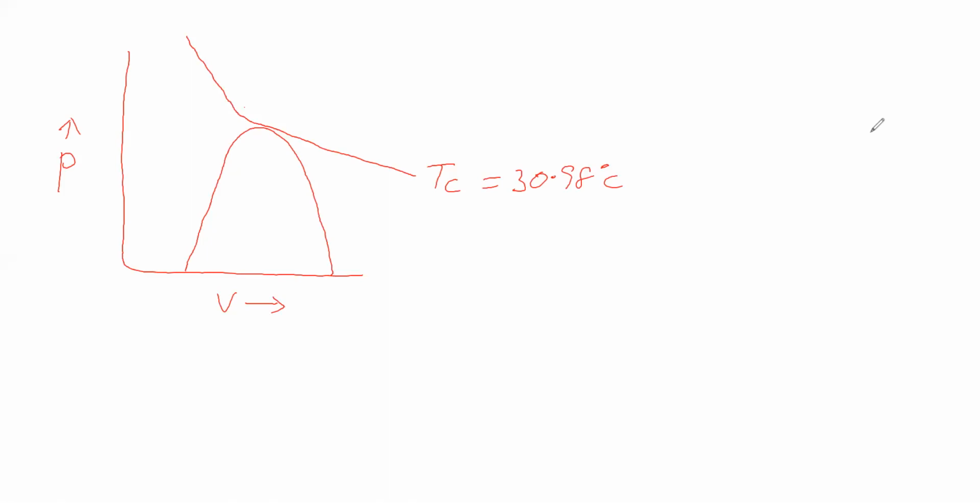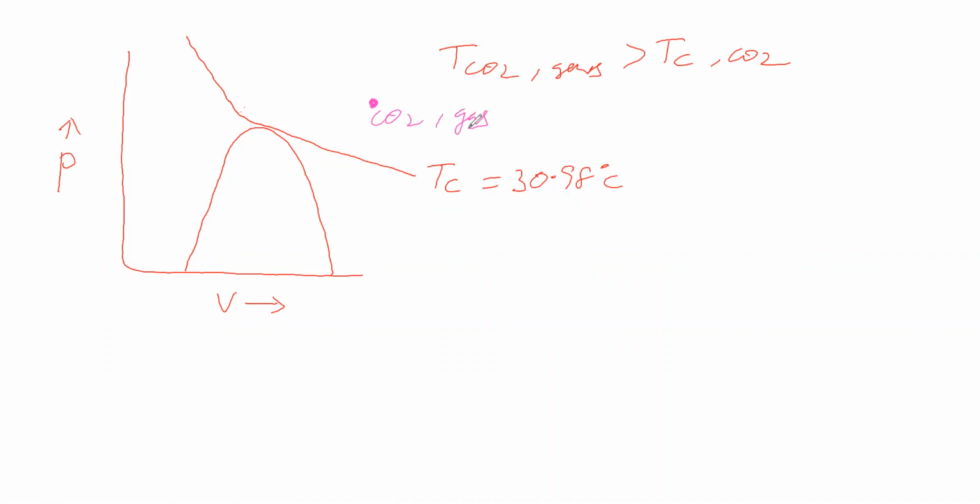Now we will take the temperature of carbon dioxide gas greater than the critical temperature of carbon dioxide. So the point is here, where the carbon dioxide is in gaseous state.